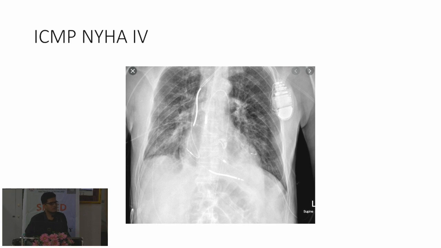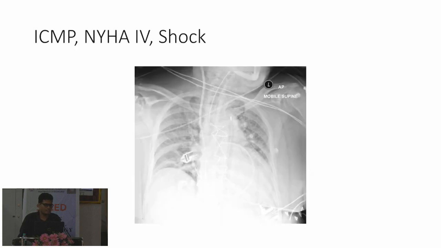A dual chamber ICD, sir, SVC coil and RV coil is seen, and LVAD is seen, sir. Okay, what else is there? Bipolar lead. Okay. Somebody said Impella. You can see an Impella over here. They will ask you what is the indication of Impella, so you should be prepared for that. Another same patient in shock, what are the devices you can see in the X-ray? IABP. Yes. Just below the clavicle there is an IABP. Very subtle, but you can find it out.